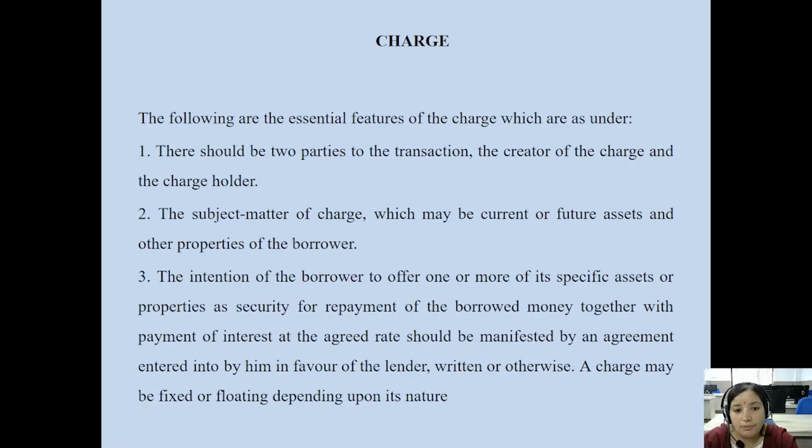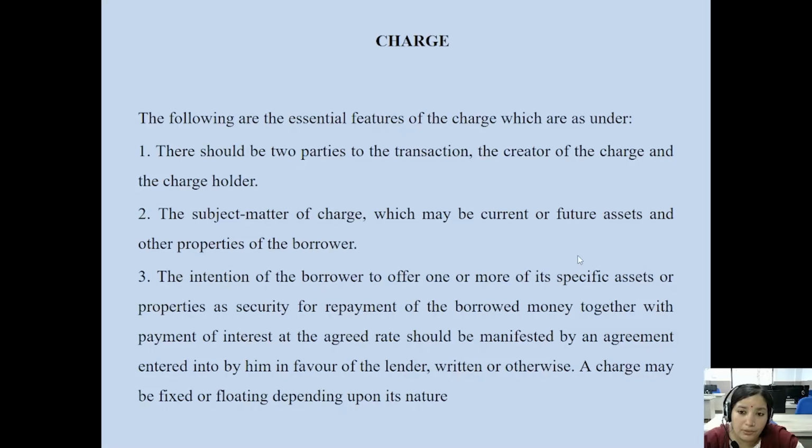So a charge may be fixed by nature or floating by nature as per the characteristics of the charge, but it is created by an agreement between the company and the banks and financial institutions who provide loans, advances, or borrowed capital to the company, whether secured or unsecured loans and advances. The intention of the borrower is offered in that charge, because it creates a transaction or agreement between two parties: one is the creator of the charge, the other is the charge holder.